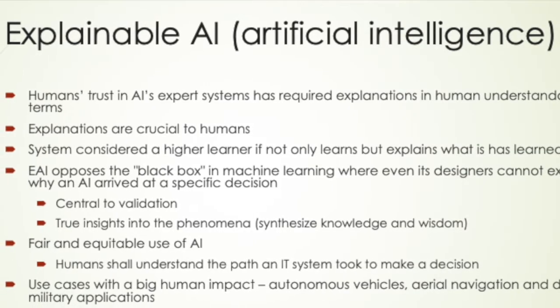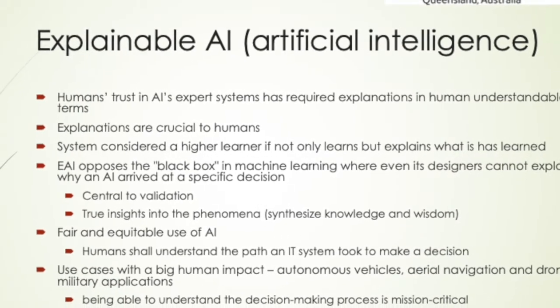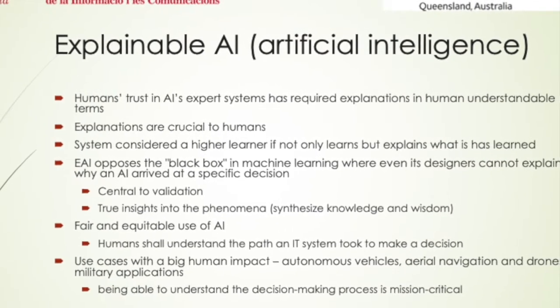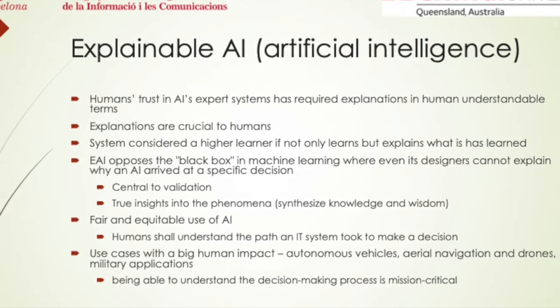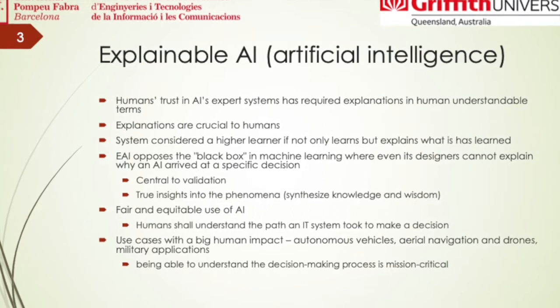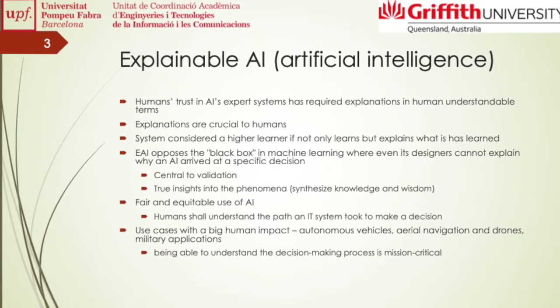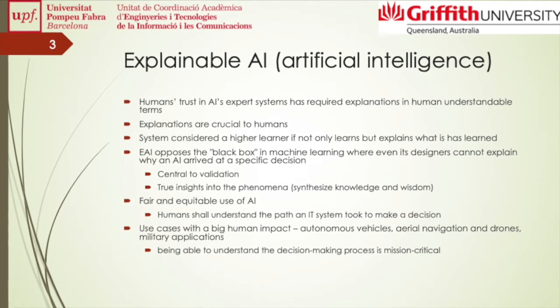Explainable artificial intelligence is the interest we have for artificial intelligence to describe to us in human understandable terms why a certain classification is made. So a system is considered a higher learner. It not only learns, but it can explain to us what it has learned.